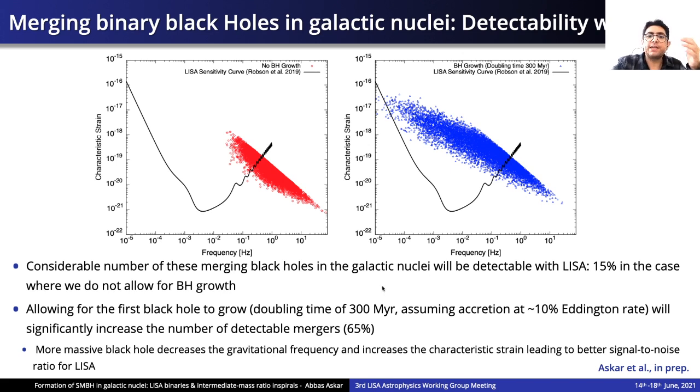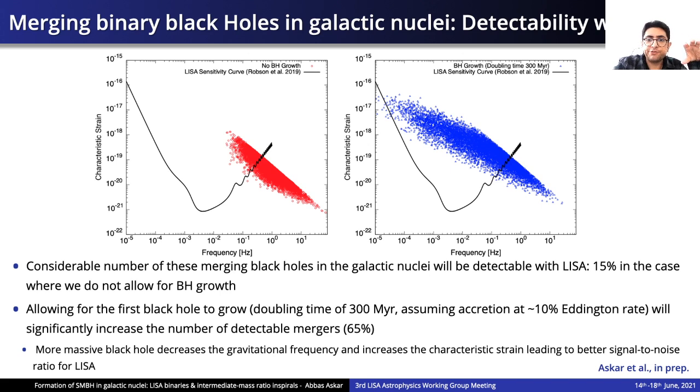And then we can compare this with the LISA sensitivity curve to see whether these merging binary black holes will be detected. So on the left here, you see the case where we do not consider any growth for the first black hole. So we deliver one black hole, we deliver the next black hole, and we merge them. And what we find is that there are a considerable number of these sources which will be above the LISA sensitivity curve and will have a high signal to noise ratio at the time of merger. About 15% of these 10,000 cases will be LISA visible.